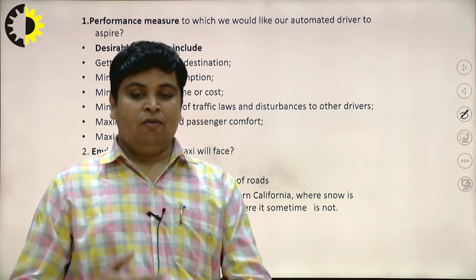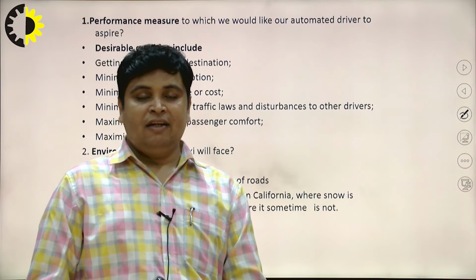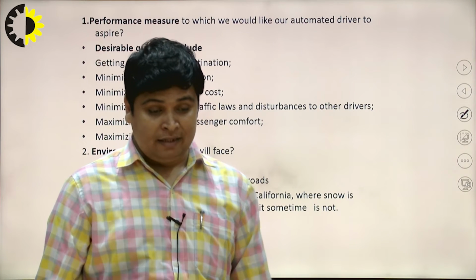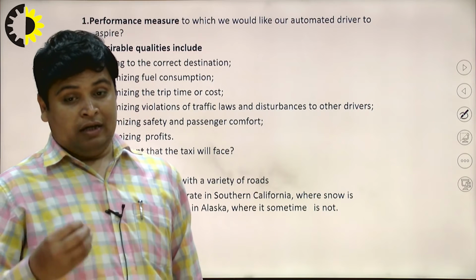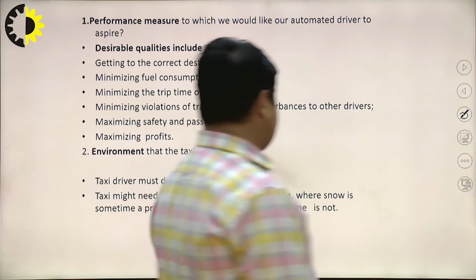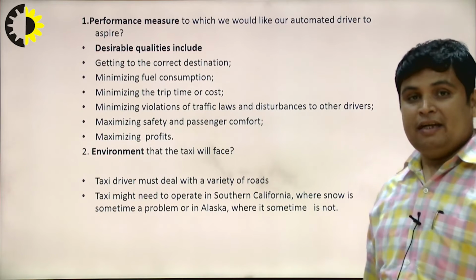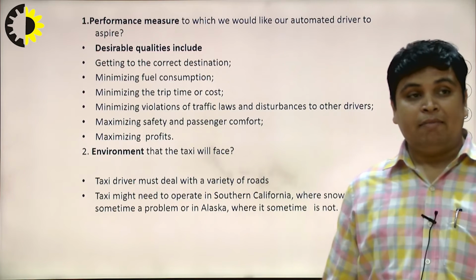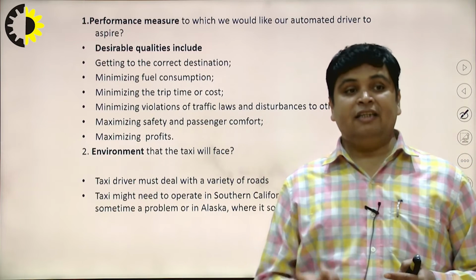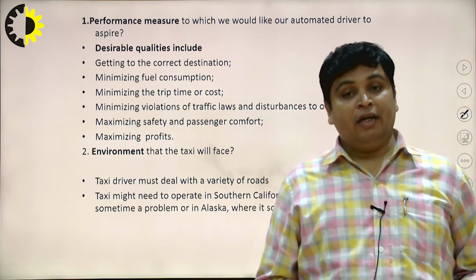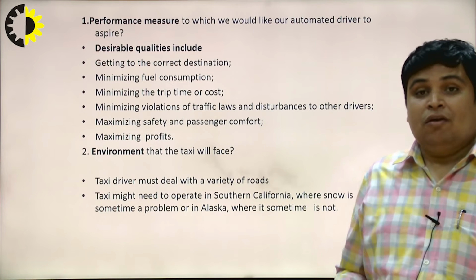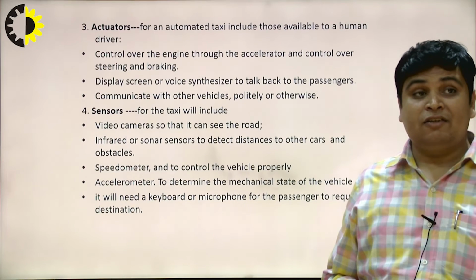If we are going to design such a taxi driver agent, before developing it we analyze some parameters. If we are talking about the environment, the taxi environment must deal with a variety of roads. A taxi might need to operate in Southern California, where snow is sometimes a problem, or in Alaska, where it is sometimes not. This is the scenario.